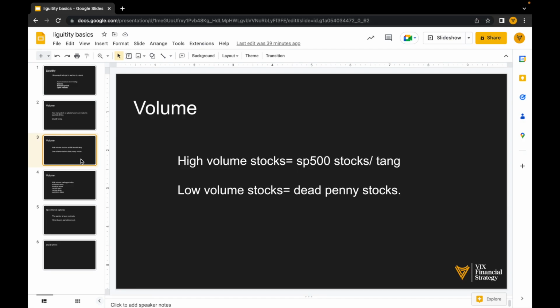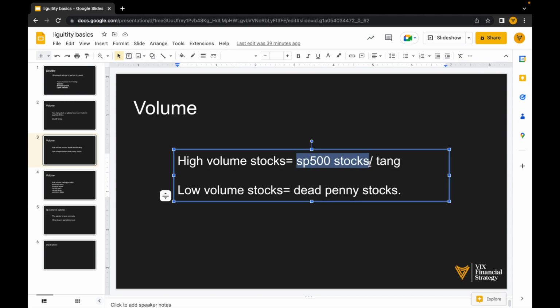So what are examples for high volume stocks? Well, Apple, like I just said, was an example of a stock that has high volume. Usually S&P 500 stocks are going to have high volume. FANG stocks, which from FANG to TANG, as I like to put it, Tesla, Amazon, Netflix, and Google, or Tesla, Apple, Netflix, and Google. Large tech mega cap stocks are usually going to have high volume as well. Some low volume stocks are going to be the dead penny stocks, the dead pharmaceutical companies, basically all stocks that don't have a major spotlight shining on them, causing a good amount of attention.